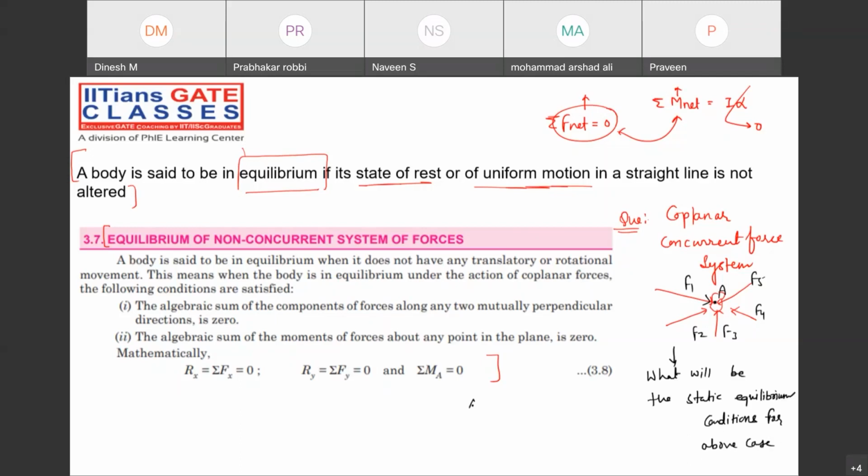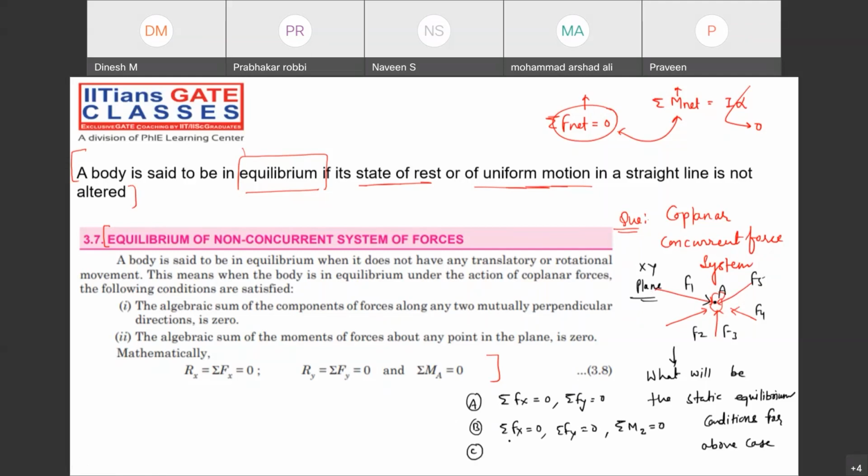Let me give the options. Option A: summation of forces along the horizontal and summation of forces along the vertical direction must be 0. Option B: summation of the forces must be 0 in x and y, supposing they are in the XY plane, not the YZ plane, and summation of moment about Z must be 0.